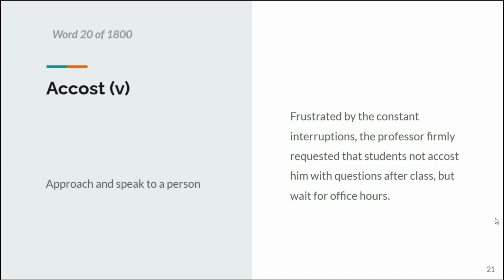The next word is accost, which is a verb again, which means to approach and to speak to a person. For example, frustrated by the constant interruptions, the professor firmly requested that students not accost him with questions after class, but wait for office hours, whatever suits. So, not accost means not approach after the class in this case. Okay, so he might be a busy person.